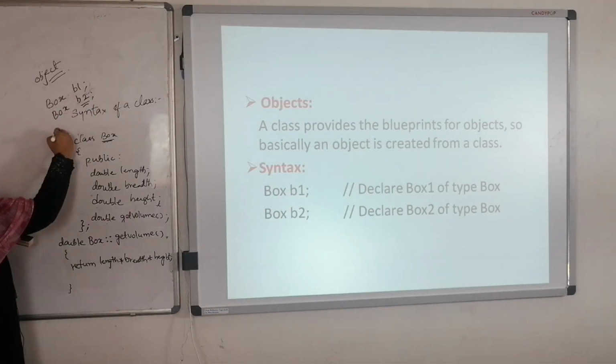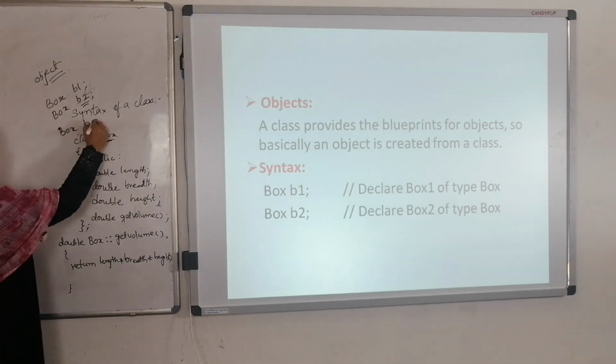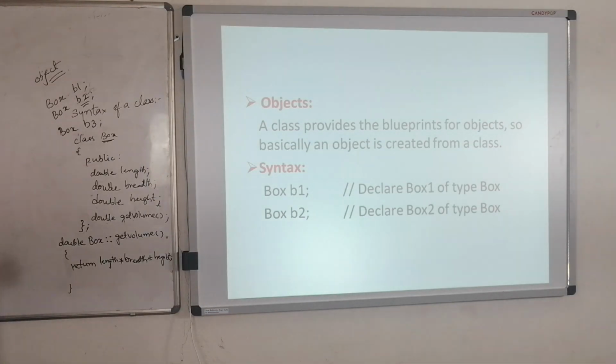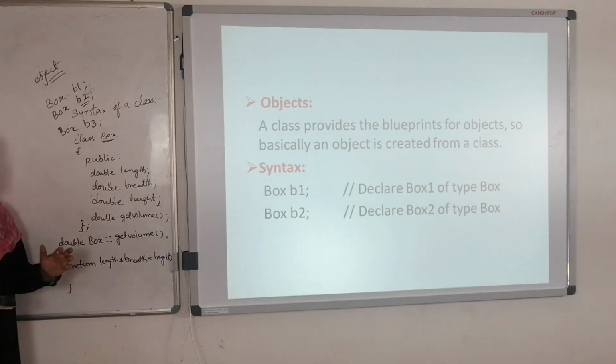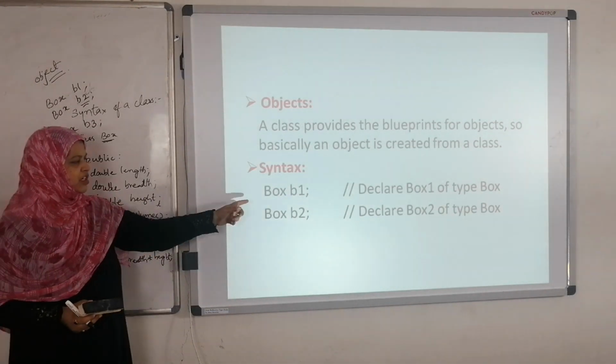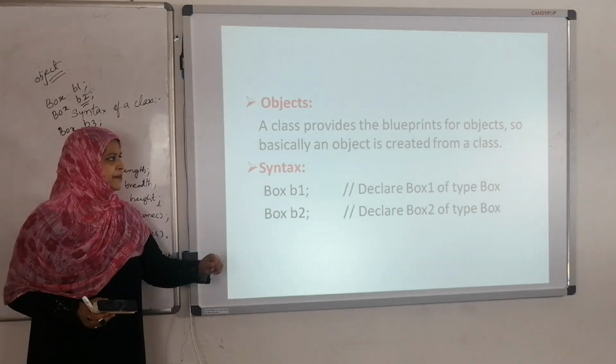B2 is one more object. Box B3, B3 is one more object. We can create n number of objects for the same class. By using the object, we can assign the values and use these data members and member functions outside the class.